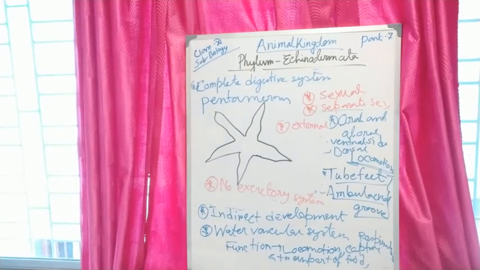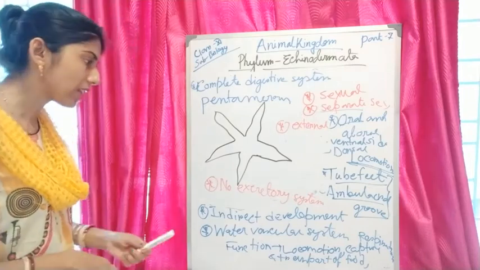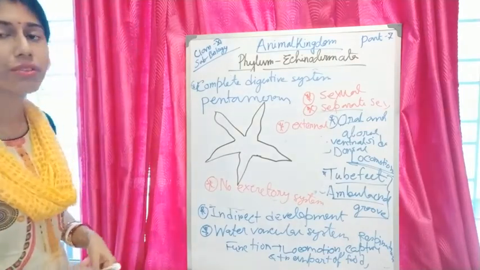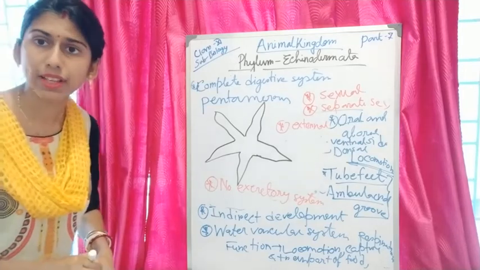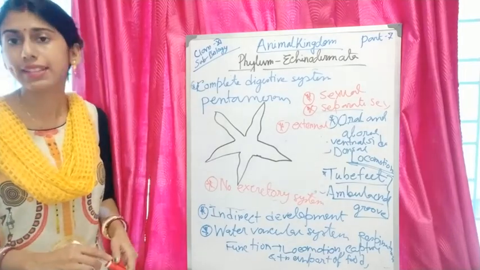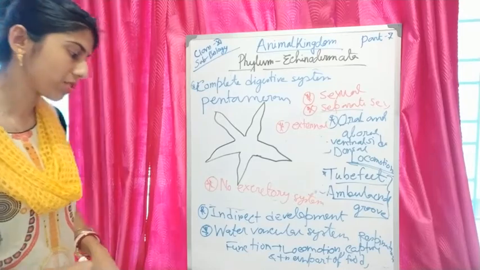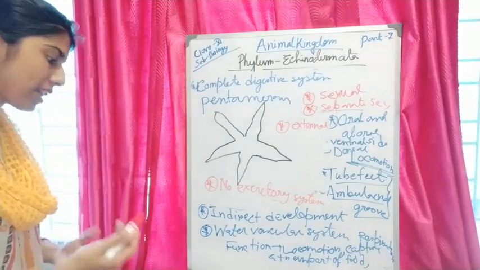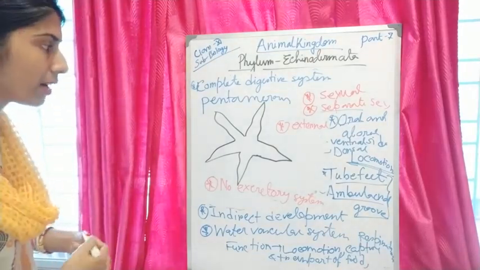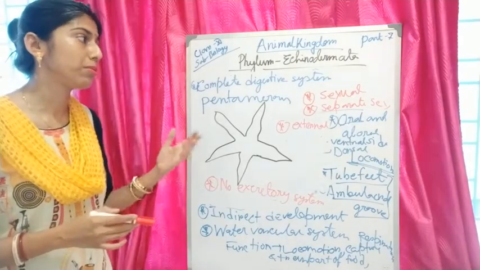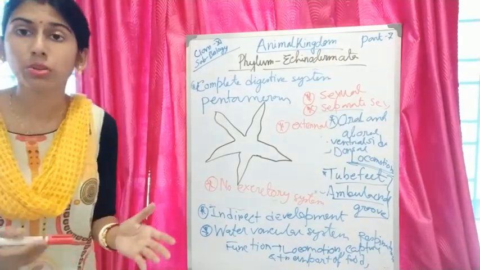And how do they respire? Their respiration occurs through skin or gills, or there are different structures in different types of echinoderms by which respiration takes place. So these are all the important characteristics of phylum Echinodermata. What are the examples? As I have mentioned, Asterias or starfish, sea urchin, sea lily, sea cucumber. These are some common names of phylum Echinodermata.